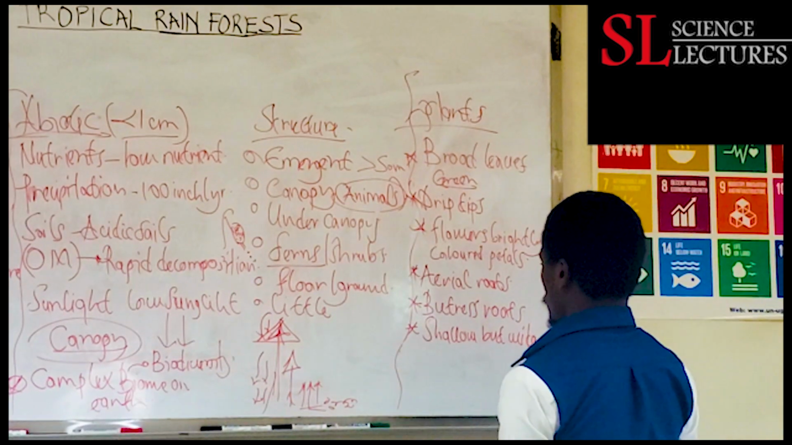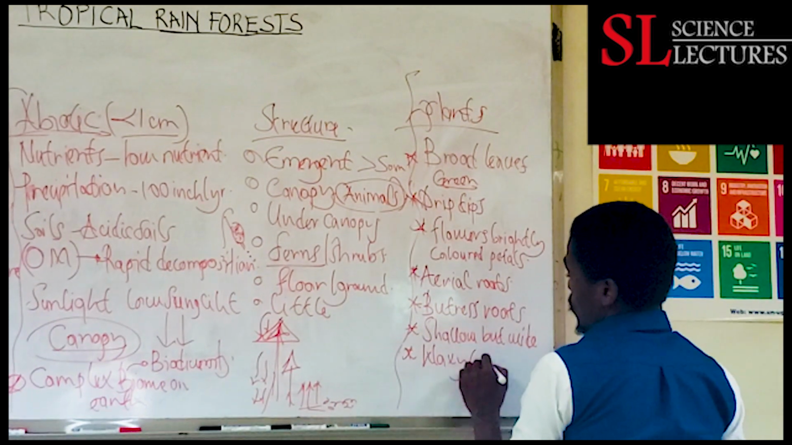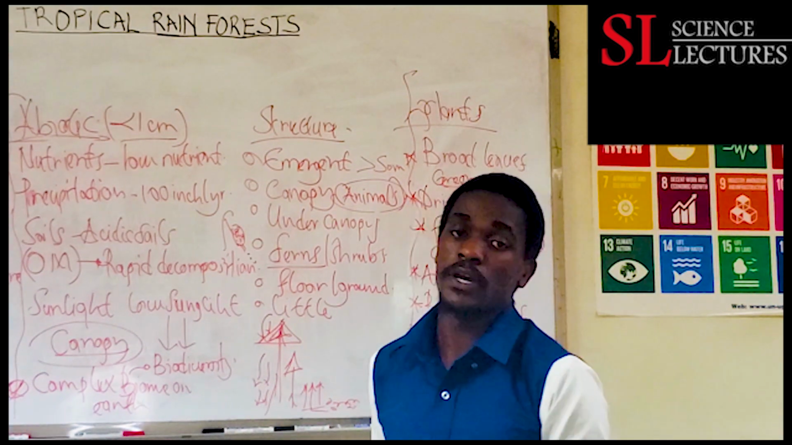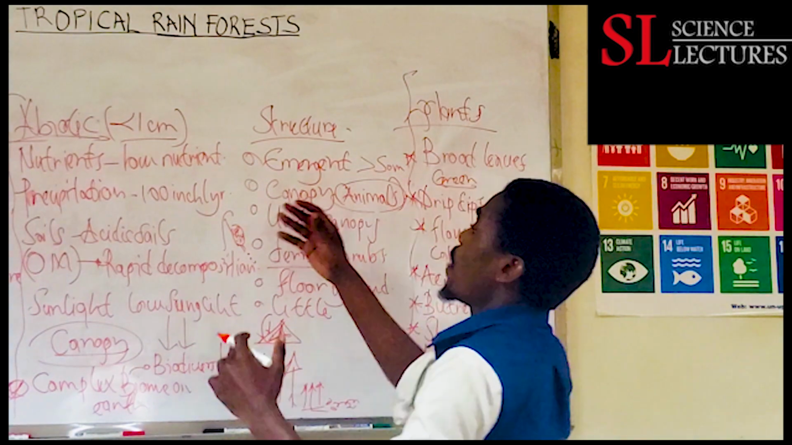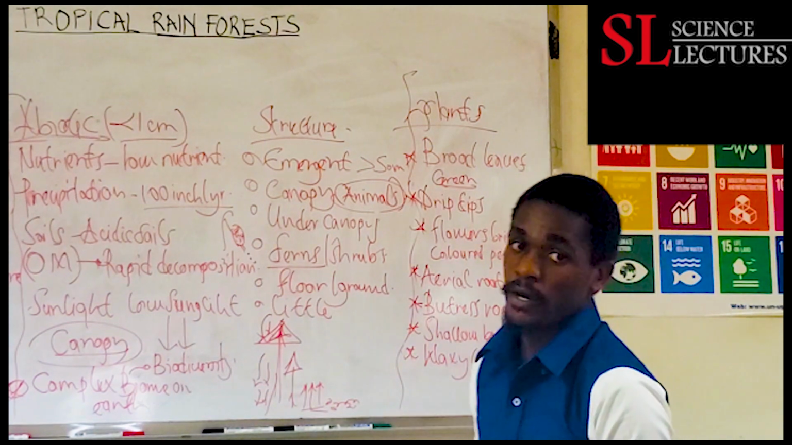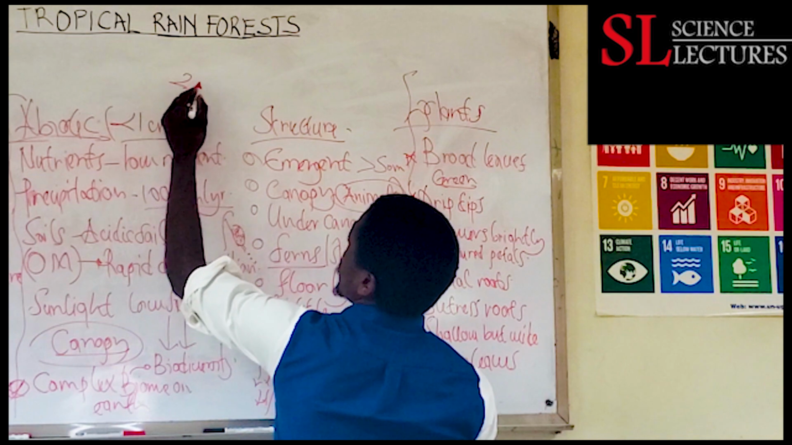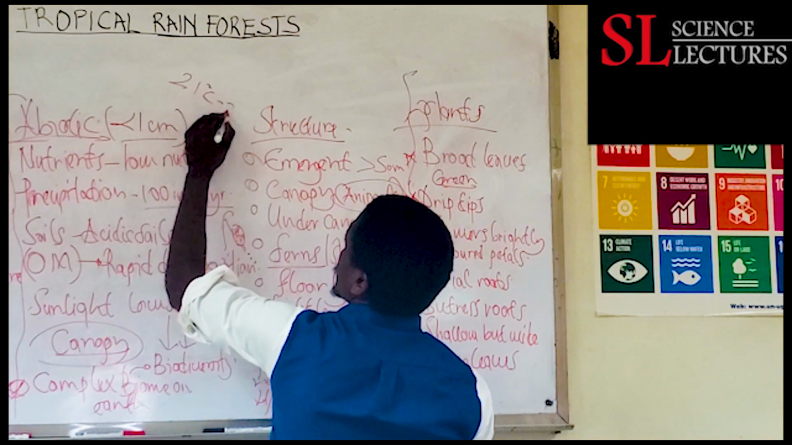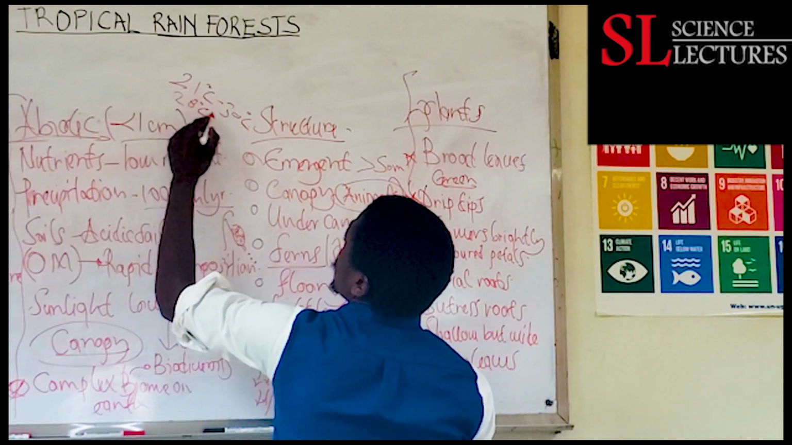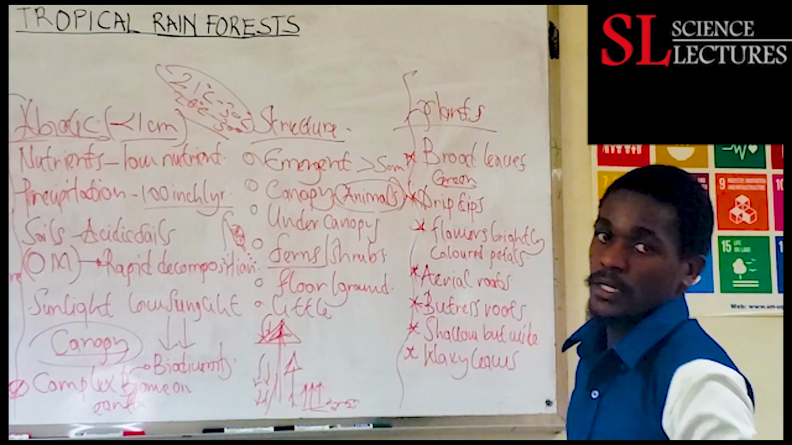Another characteristic is that these plants have waxy leaves. So these waxy leaves enable water to slide off the leaves. Remember we said that this biome has a lot of precipitation all year round, with no specific alteration of seasons. Some sources will give you a temperature of 21 degrees Celsius to 30 degrees Celsius. Others will give you around 28 degrees Celsius to 30 degrees Celsius. But the biome ranges within 21 to 30 degrees Celsius.